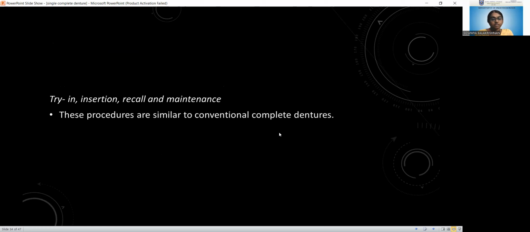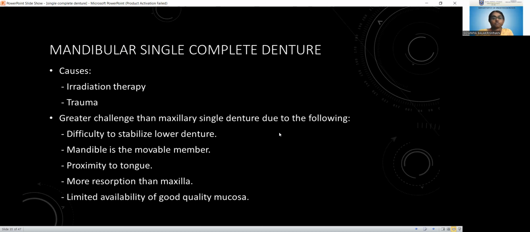After the teeth arrangement, we have to do the try-in procedure. We have to fabricate the complete denture, and do insertion, recall, and maintenance. All these procedures are similar to those of conventional complete dentures. The only difference is that there are several steps to correct the occlusal plane, and also several steps for achieving the balancing in the setting. That is the only difference from conventional complete dentures for a single complete denture. So thus we complete the maxillary single complete denture.